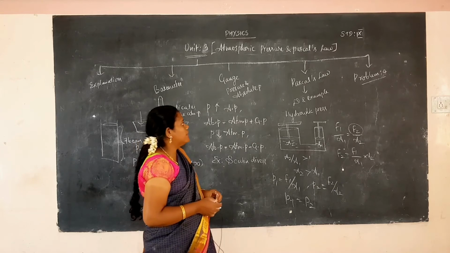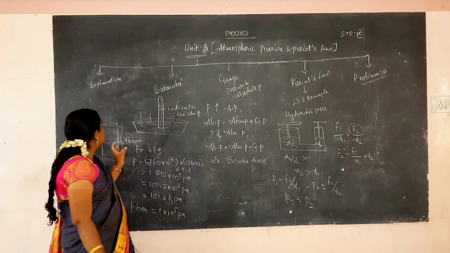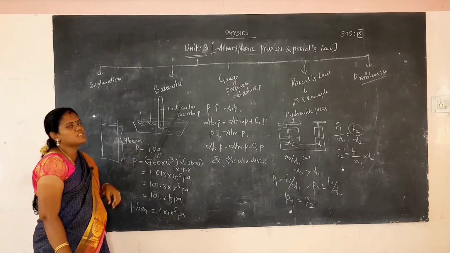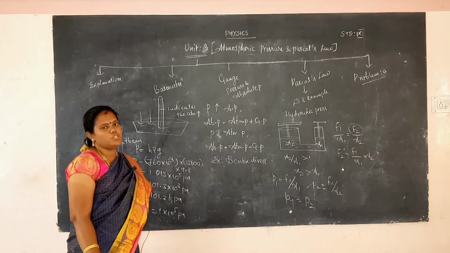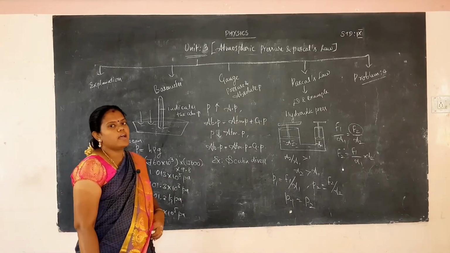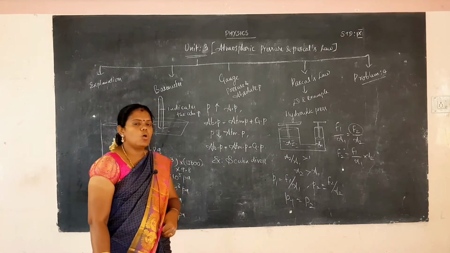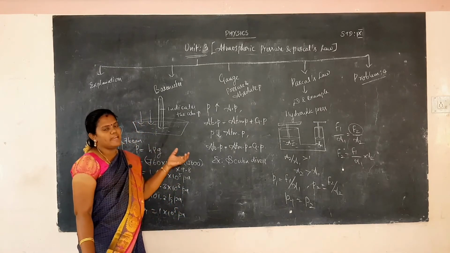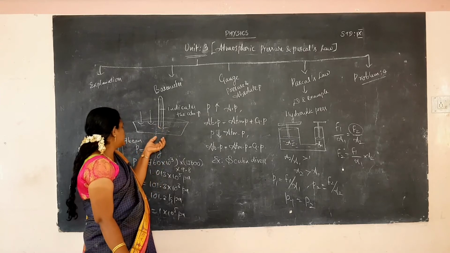In today's session I explained what the atmosphere is and what atmospheric pressure is. Atmospheric pressure is low at high altitude and high at sea level, and a barometer is used to measure atmospheric pressure.